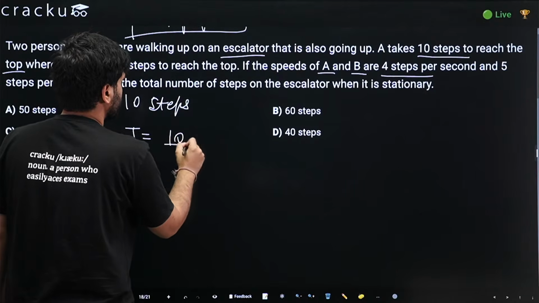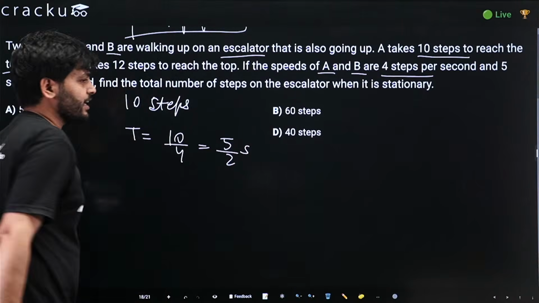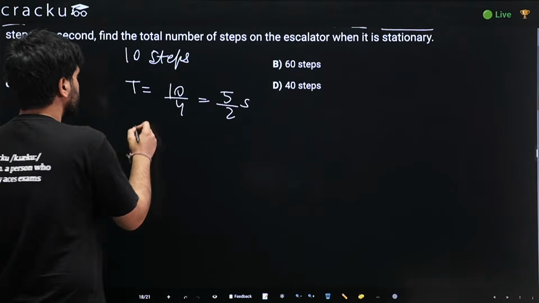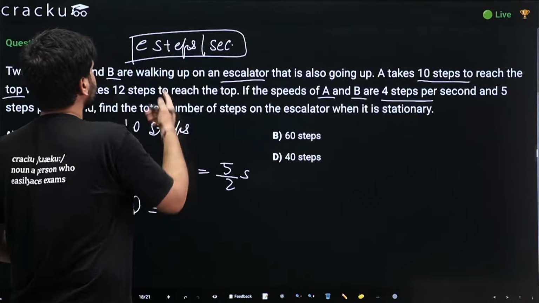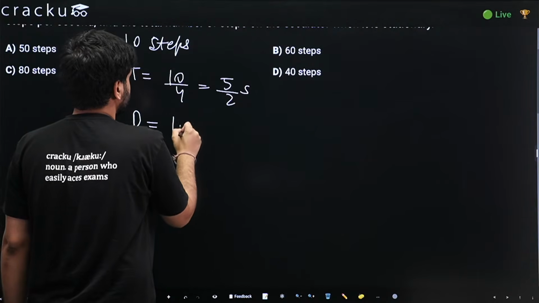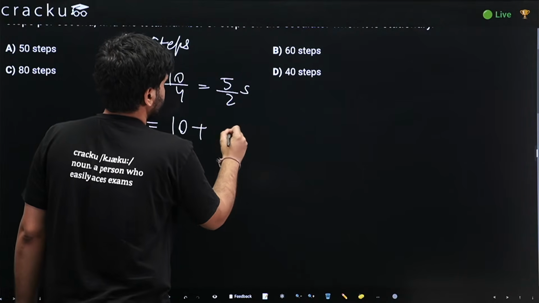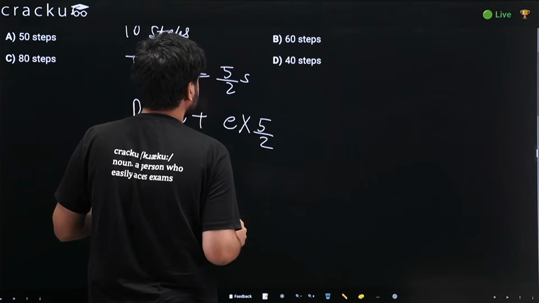It would be 10 by 4, so 5 by 2 seconds. After 5 by 2 seconds, A reached the top. So what would be the distance or number of steps in the escalator given its normal speed as E? It would be firstly 10 steps of A plus speed E into time 5 by 2, right?